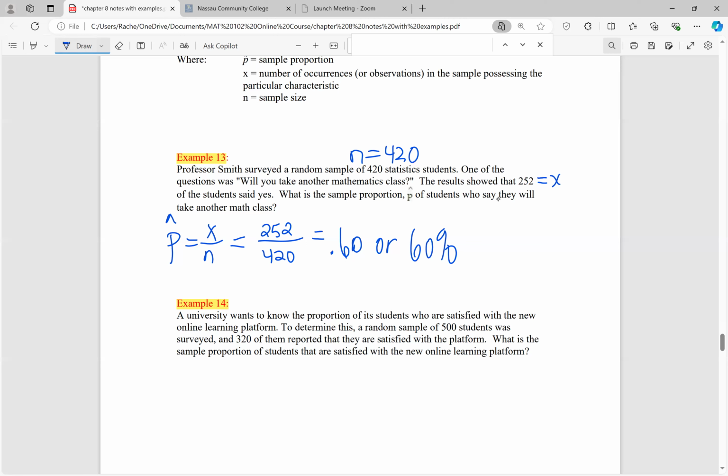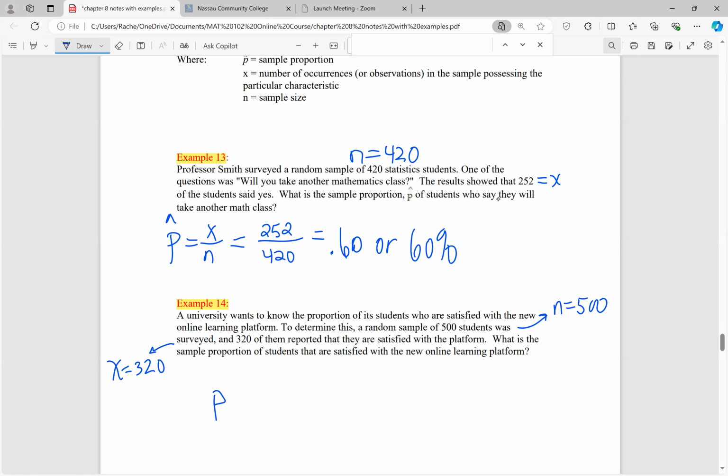It's just a statistic. So we have n equals 500 students that are being surveyed, and X equals 320 of them said they're satisfied with the platform. So what is the sample proportion of students that are satisfied with the new online learning platform?